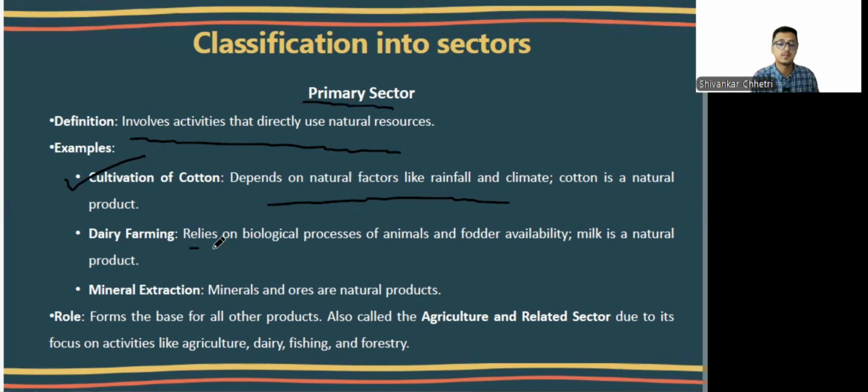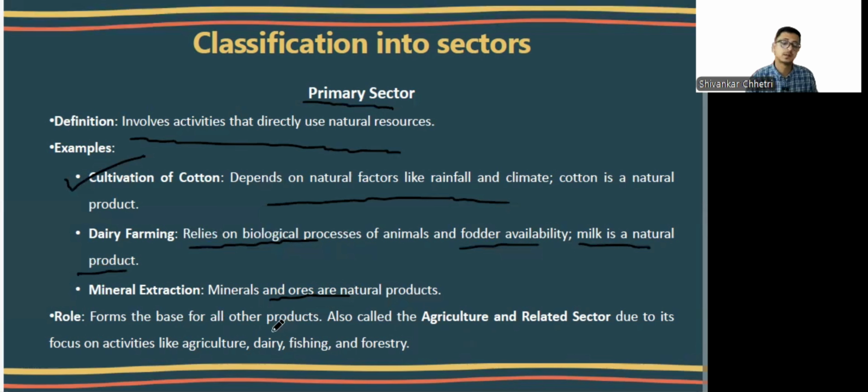In the same way, dairy farming depends on biological processes, on the availability of fodder, that is the food that is eaten by the domesticated animals or the livestock. Milk is a natural product, obviously. So this also comes under the primary sector. Mineral extraction, so minerals and ores are also natural products. So their extraction would also be called primary sector.